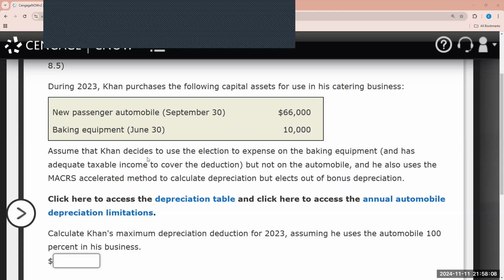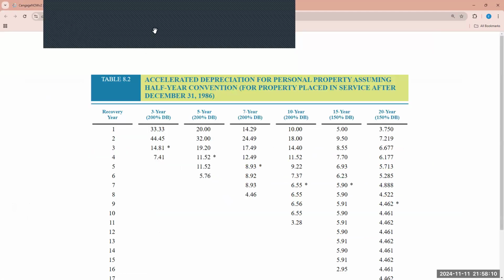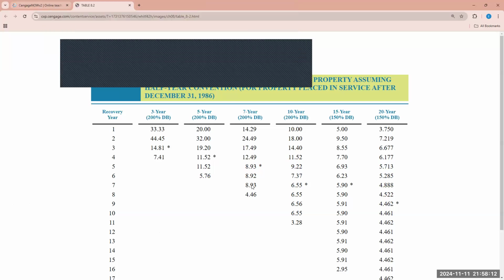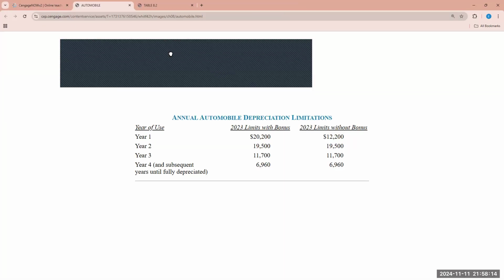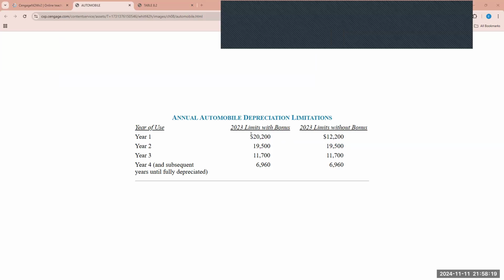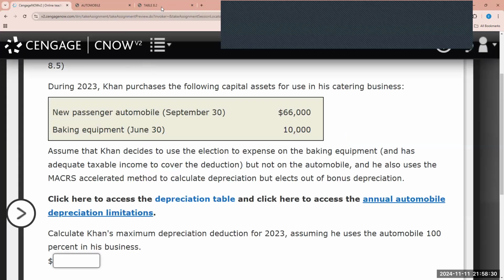So in order to answer this question, we click on the depreciation, and we also factor in the annual automobile depreciation limit. So 2023 limits with the bonus and 2023 limits without. And the problem lets us know that he doesn't want to take advantage of the bonus. So based on this, in order for us to determine how much is going to be deducted, so the election to expense, he wants to claim the full $10,000.